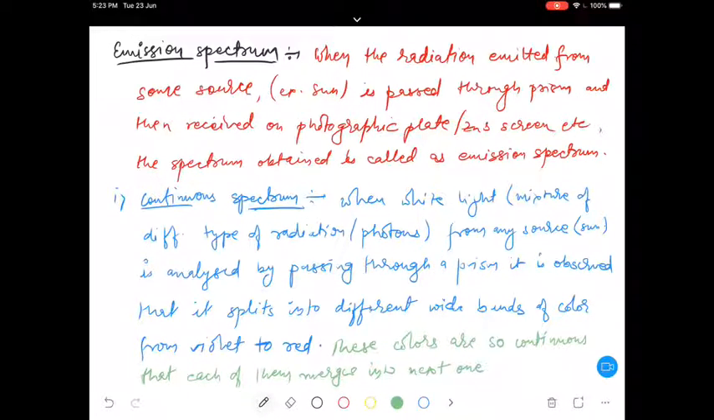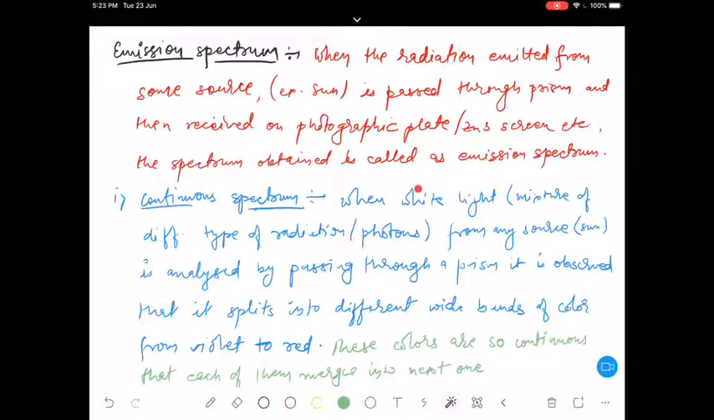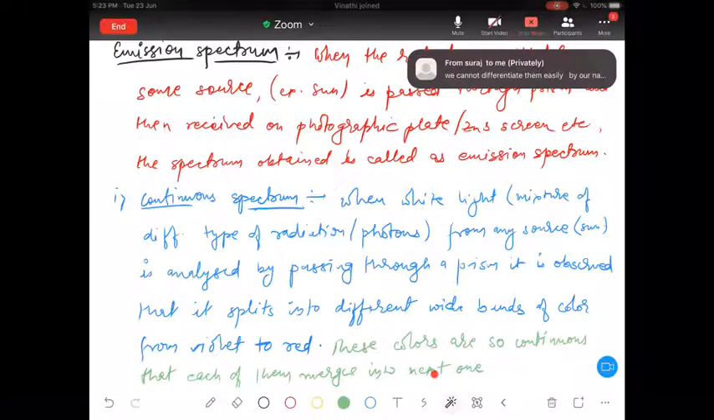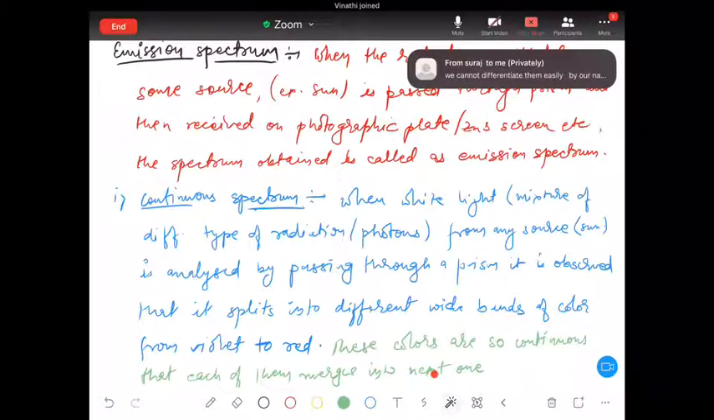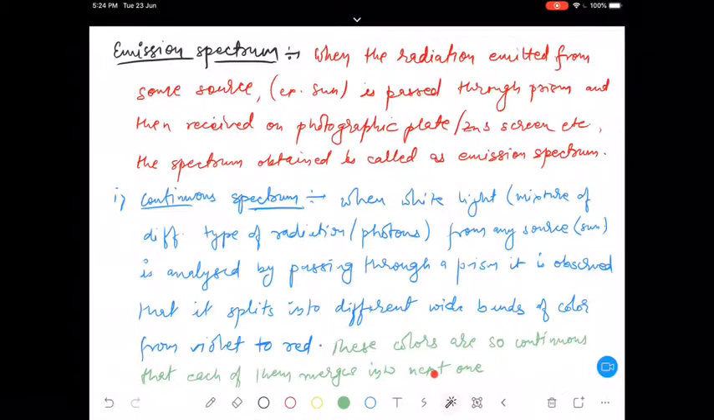Like here I am just writing about the white light. That white light can have any different kind of radiation. Here we are talking about the radiations which are visible to us. We cannot differentiate them easily by our naked eye, right? So this kind of spectrum is called a continuous spectrum. We don't need to draw this continuous spectrum, right? Now next,